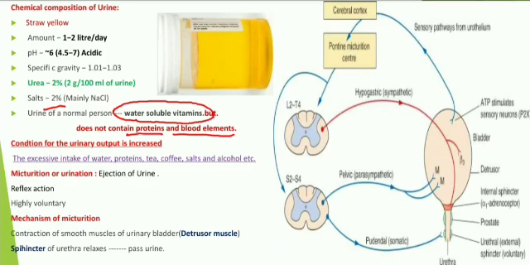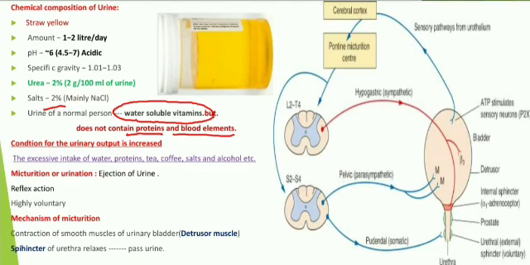It contains only water soluble vitamins, and these are some characteristics of urine. The chemical composition consists of different kinds of excretory waste, water, sodium chloride, etc. This is the composition. And one thing, urine does not contain any kind of proteins and blood elements.